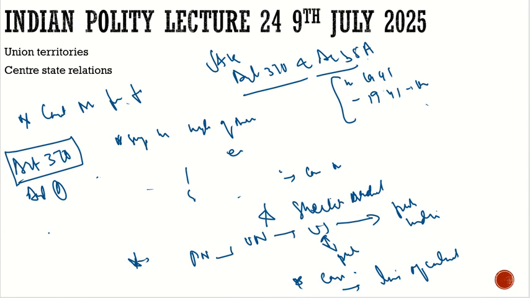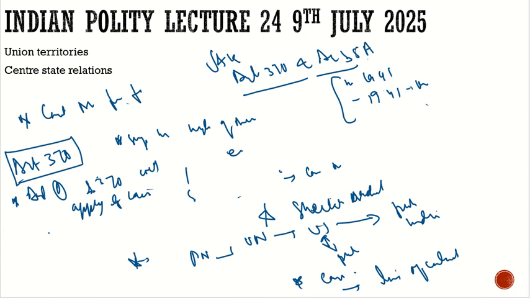and this Article 370 says that of the full Indian Constitution, only Article 1 and Article 370 will apply to Kashmir. So Kashmir being Indian territory, only Article 1 will apply to them, and Article 370 will apply to Jammu and Kashmir.